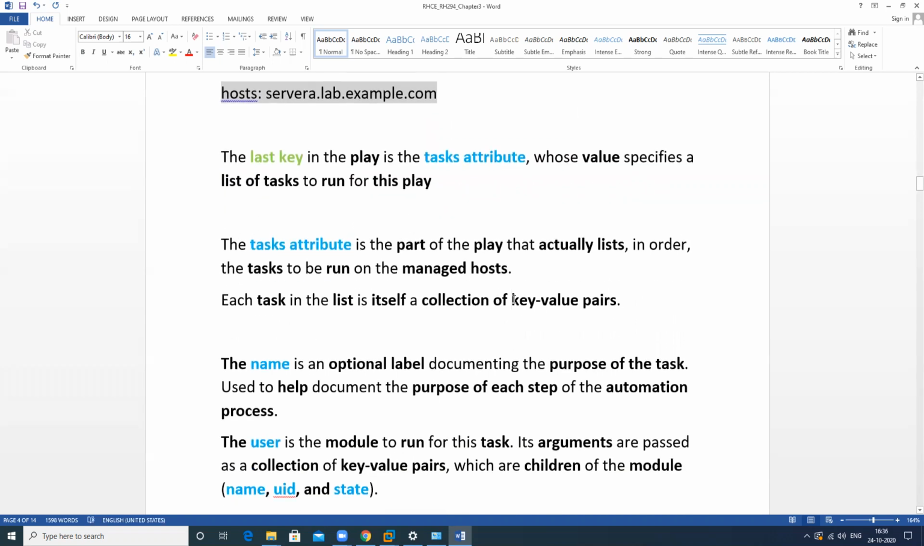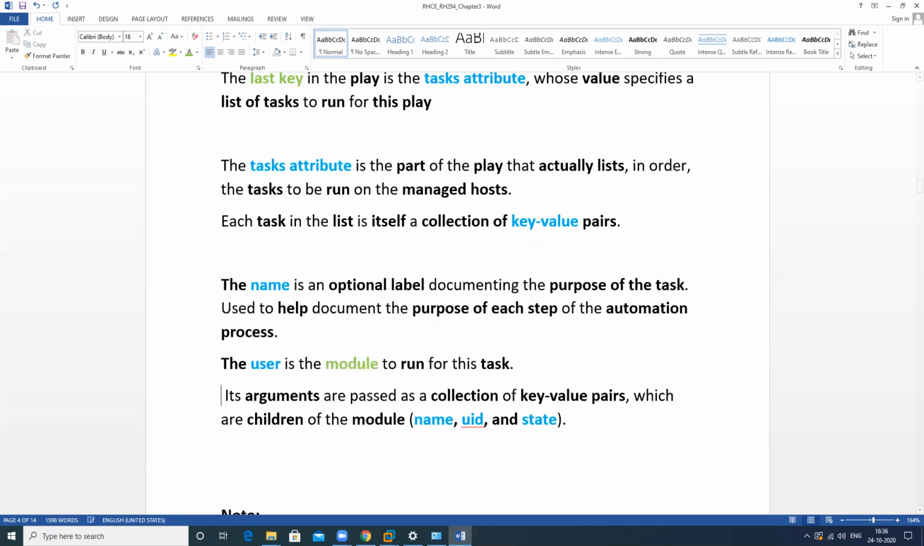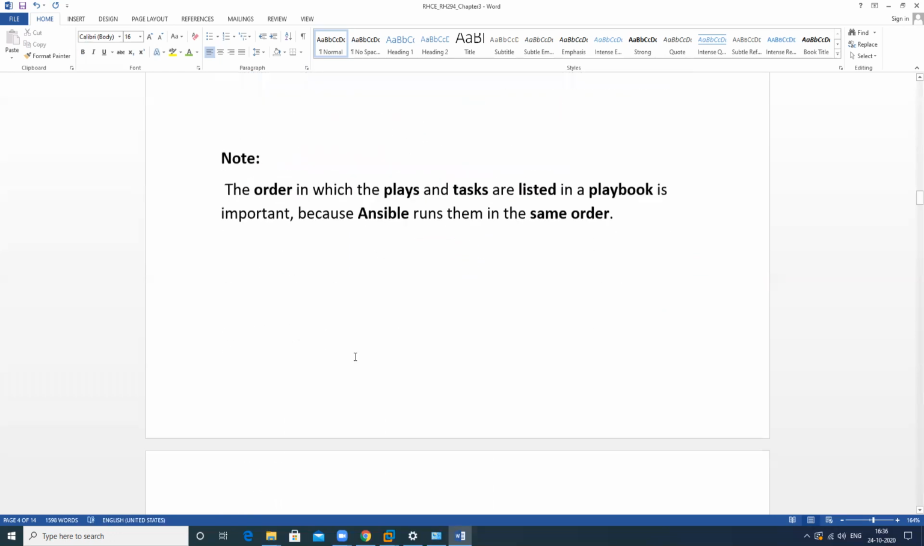There is also another keyword, for example name in the user keyword. In this we use modules to perform the task. Modules are used to run the task. User is the name of the module which is used to run the task. We can use commands also, but mostly we use modules to run the task. I will show you how we will run this and all of these things.